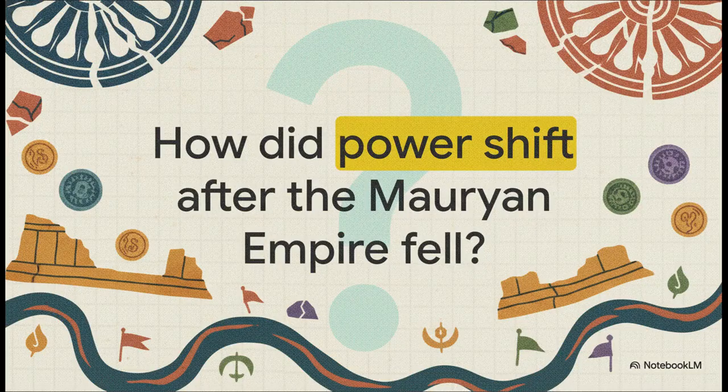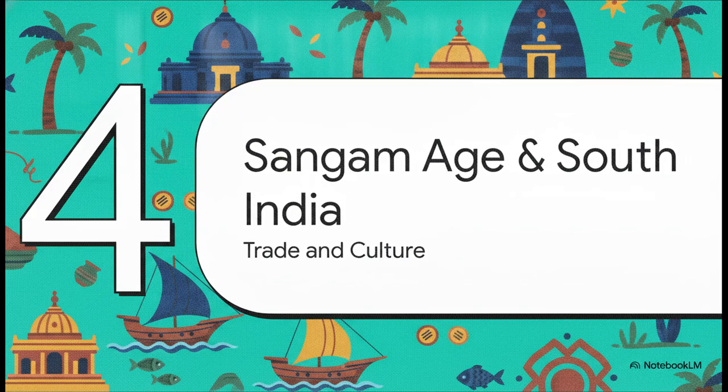But empires, no matter how vast or moral, eventually fall. So here's a question for you. How exactly did India's center of power shift after the decline of this massive pan-Indian Mauryan empire? To answer that, we have to look southward and outward. Let's move to Section 4, Sangam Age and South India.